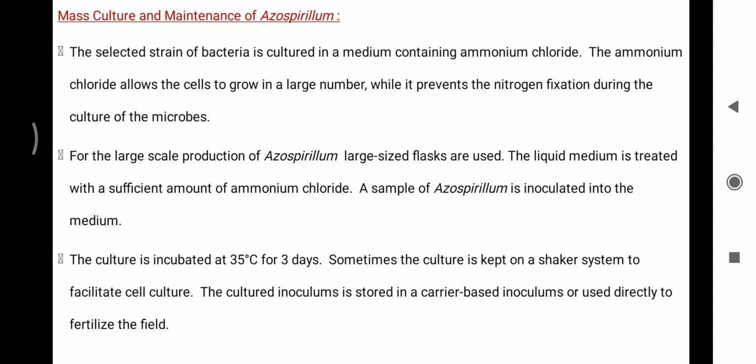The liquid medium is treated with a sufficient amount of ammonium chloride. A sample of Azospirillum is inoculated into the medium. The culture is incubated at 35 degrees Celsius for 3 days. Sometimes the culture is kept on shaker systems to facilitate the cell culture. The culture inoculum is stored in a carrier based inoculum or used directly to fertilize the field.